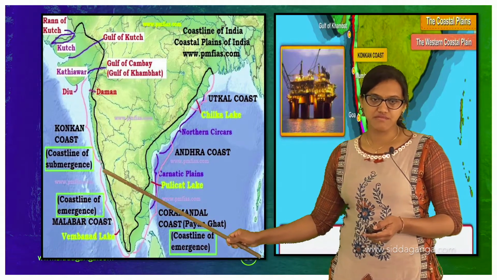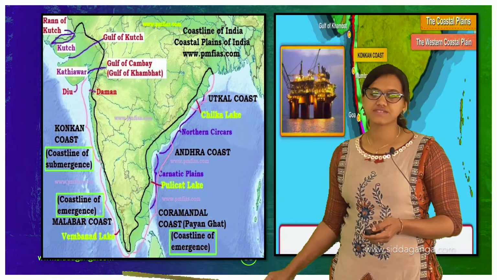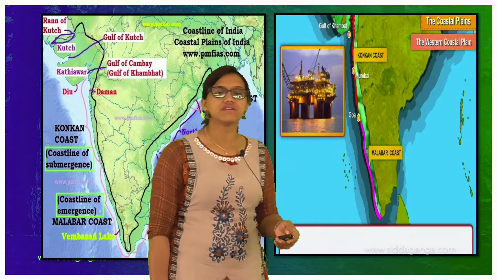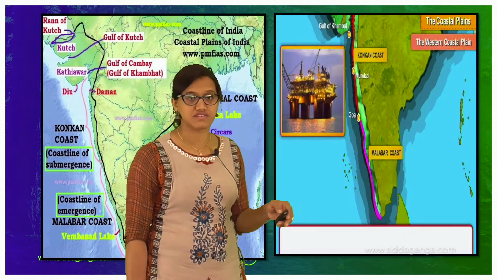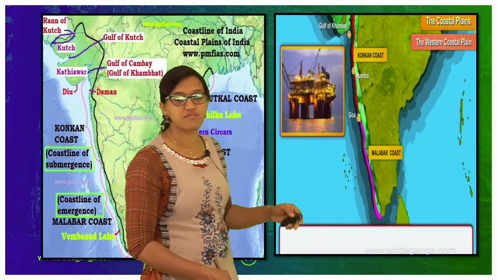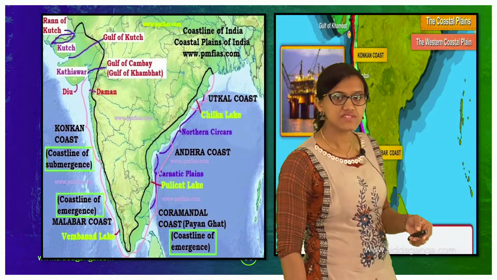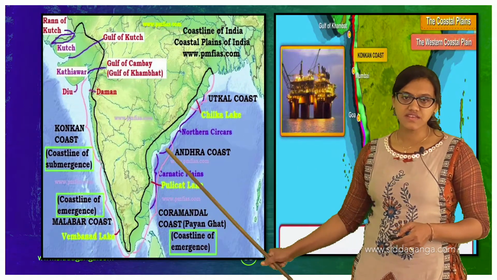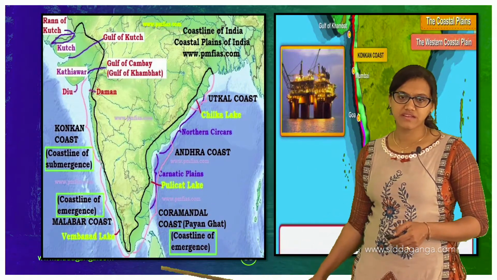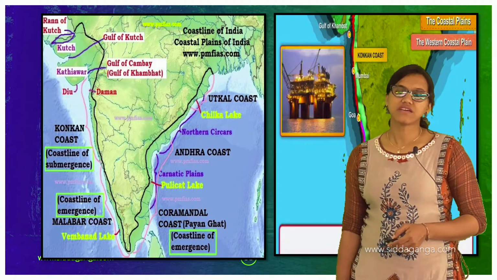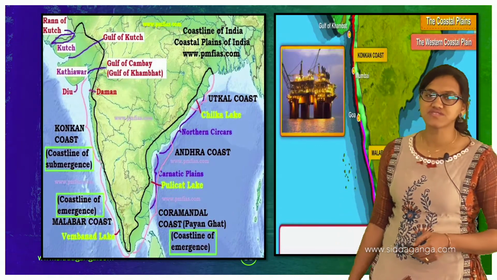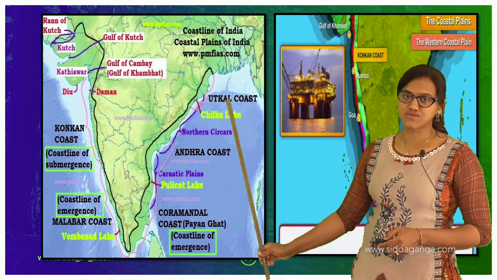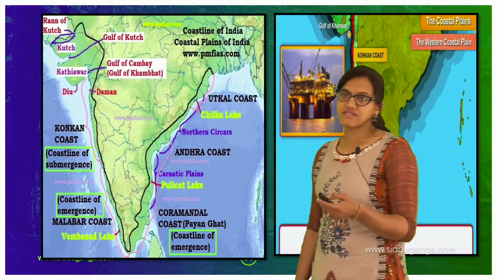Which is again from here till here, so that is taken. This is how the western coast, the coastal plains, are divided. Coming to the east, you have the Coromandel coast here. See the bracket here. The Coromandel coast, which they call Payan Ghat, is a coastline of emergence. And if you go towards the east here, you have the Utkal coast, wherein Chilka lake can be seen.